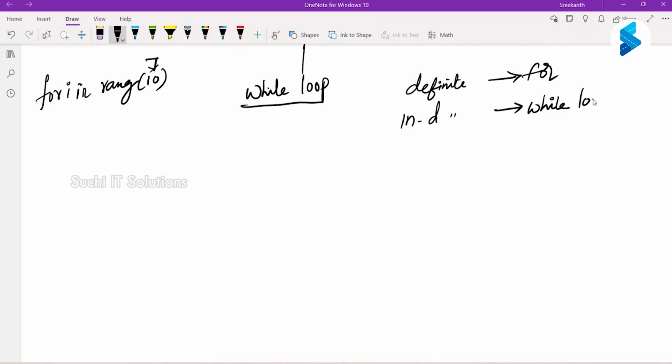Now, the difference is like, let us say a certain PT sir of yours, you go late to certain coaching. So he would ask you to take 10 rounds of the ground. So what would you do? You take the 10 rounds of the ground. So that is a definite loop. You already know how many rounds you are going to take. Now, instead, if your sir tells you, run until I come back.